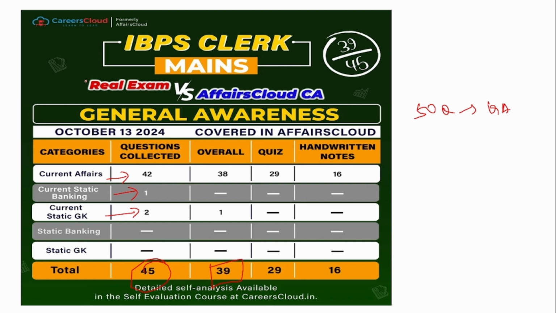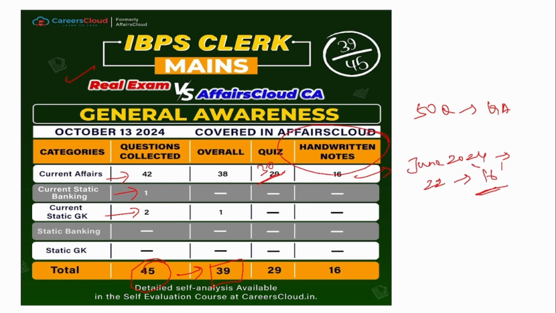This is a purely real exam versus AffairsCloud current affairs comparison, that is, how many questions or how much information provided by AffairsCloud appeared in the real exam. Out of the 45 collected, 39 questions were covered from various sources of AffairsCloud, which includes handwritten notes, app quiz, and also the website links.